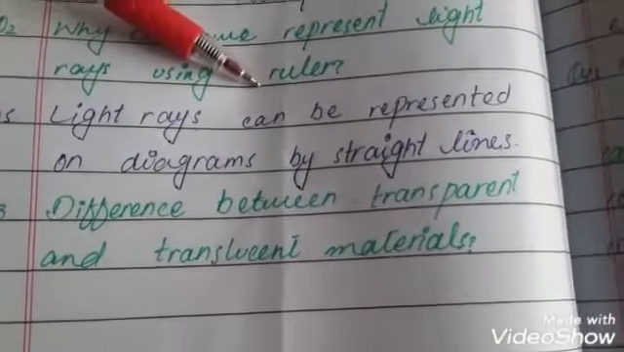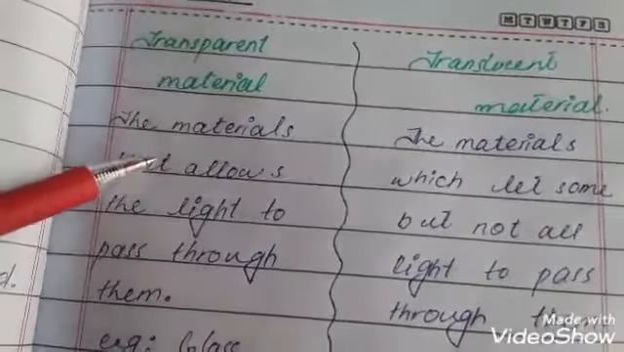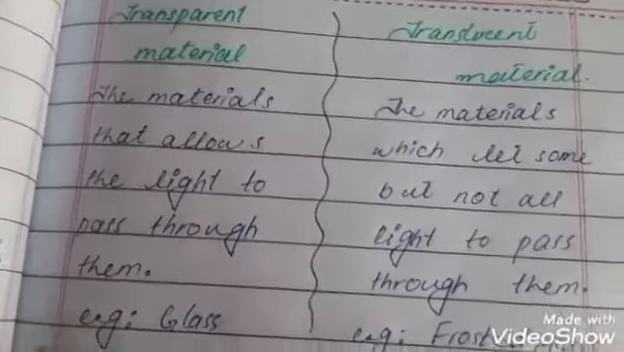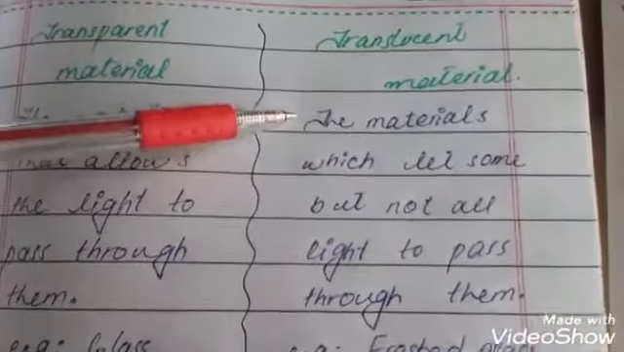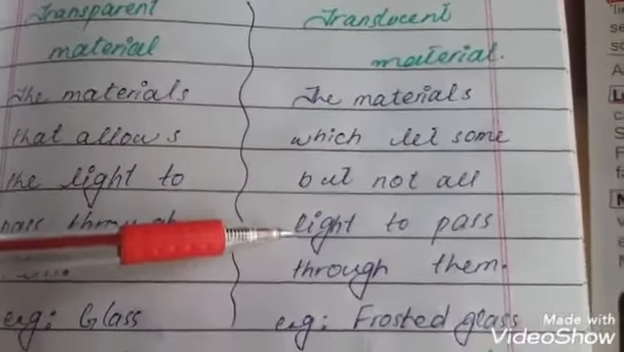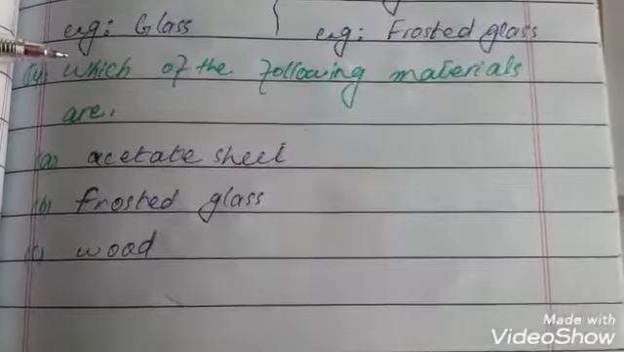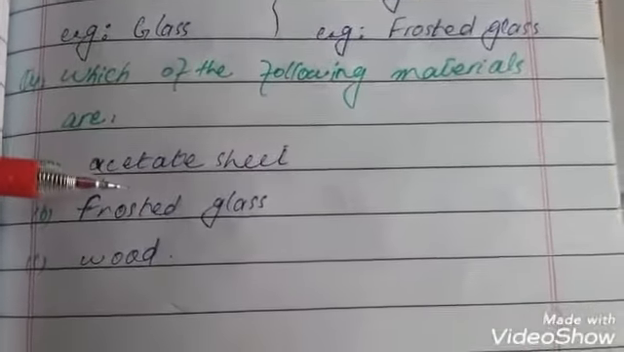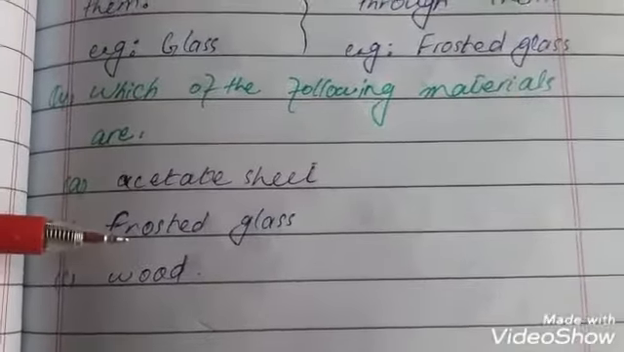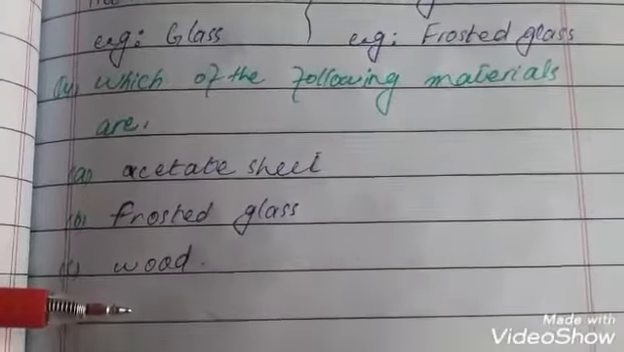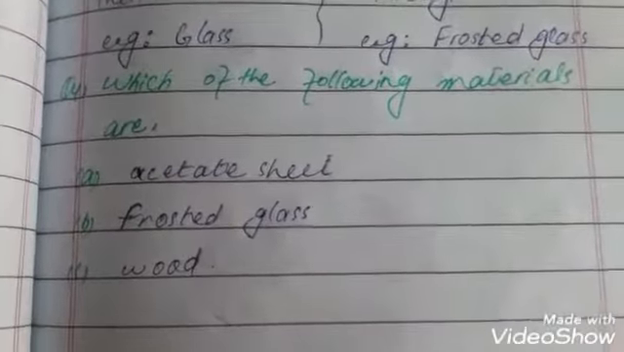Difference between transparent and translucent materials. Transparent materials allow light to pass through them, for example glass, and translucent materials let some but not all of the light pass through them, for example frosted glass. Question number 4, which of the following materials are: acetate sheet is a transparent material, frosted glass is a translucent material, and wood is an opaque object.